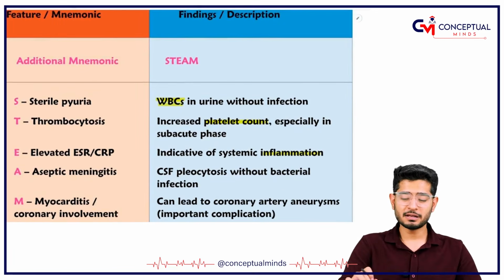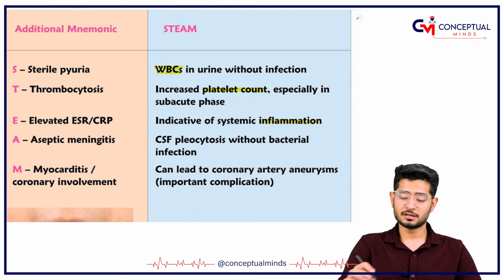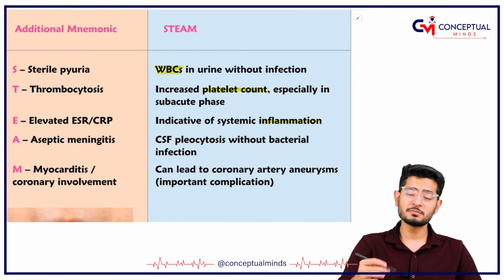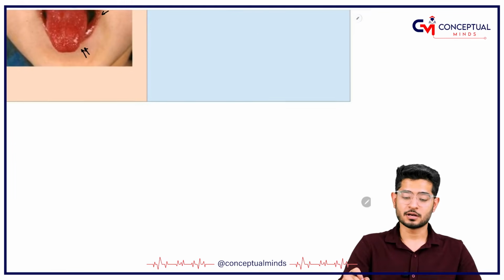So with this multiple inflammation, of course your ESR and CRP are going to be increased. A is for aseptic meningitis. There will be pleocytosis, but no clue of infection. M is for myocarditis, which can occur, because sometimes we also see coronary artery aneurysms.